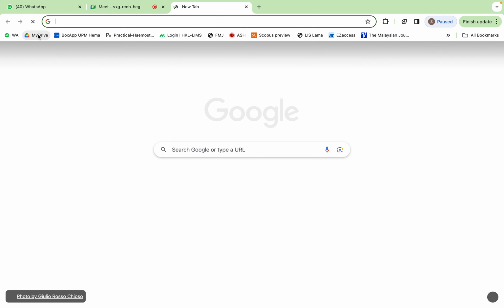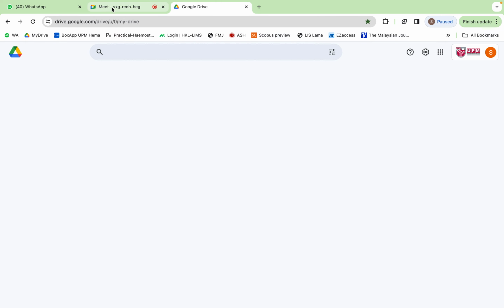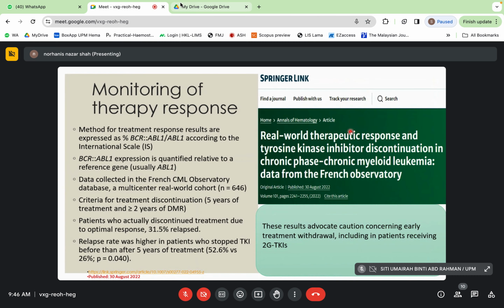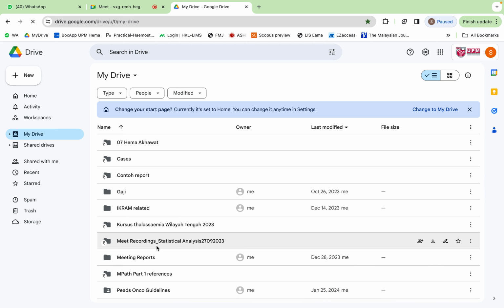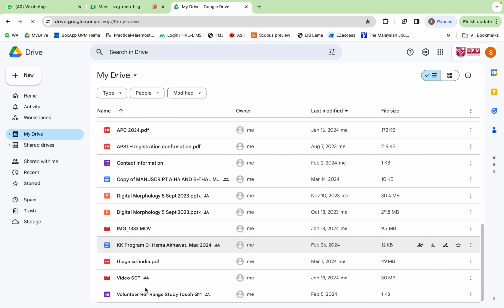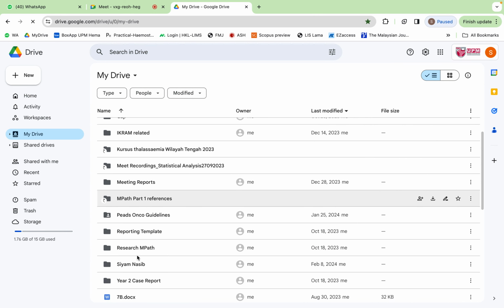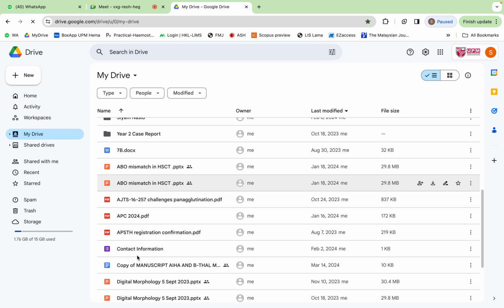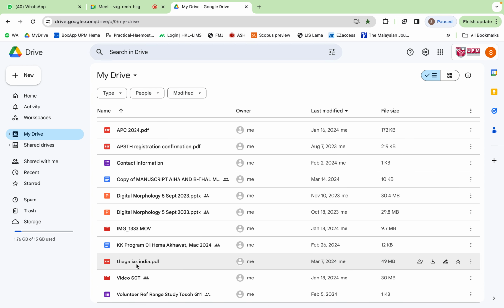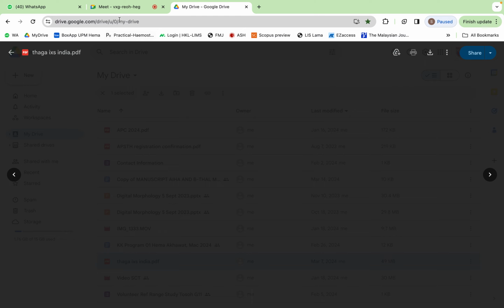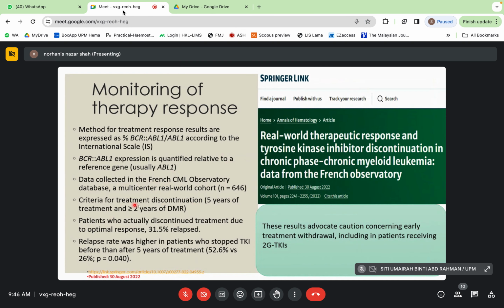So this is what I get from the article in 2022. However, it is from the French observatory data lah. The data collected at the French CML observatory database, the multi-centered cohort, the criteria for treatment discontinuation.